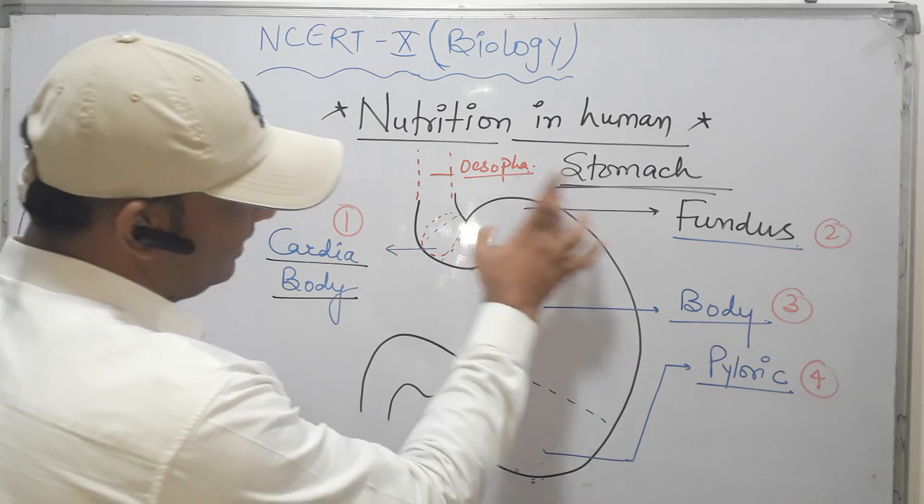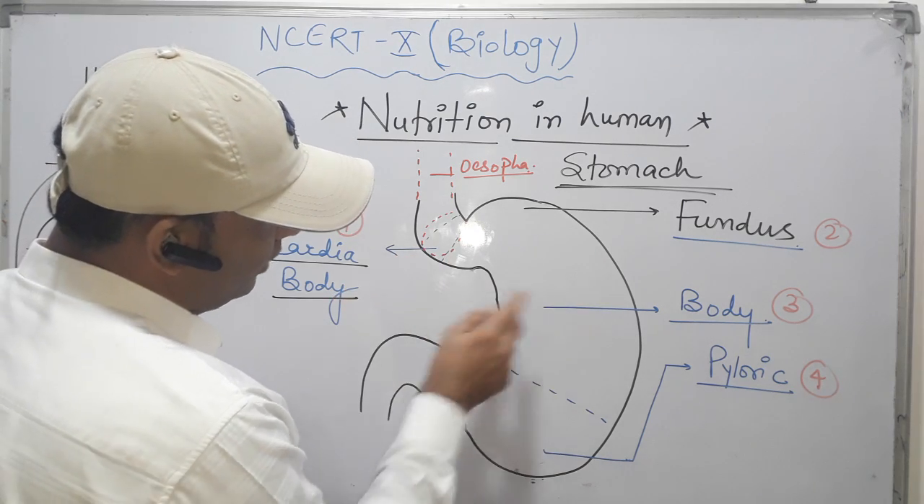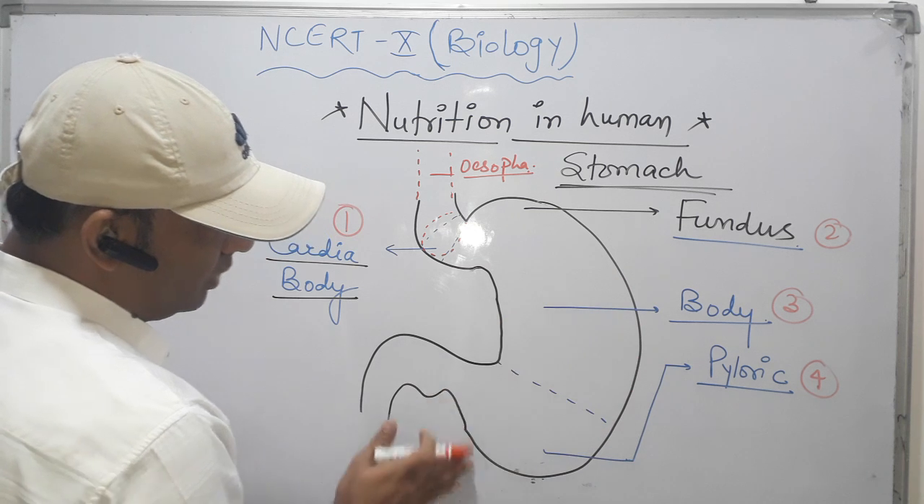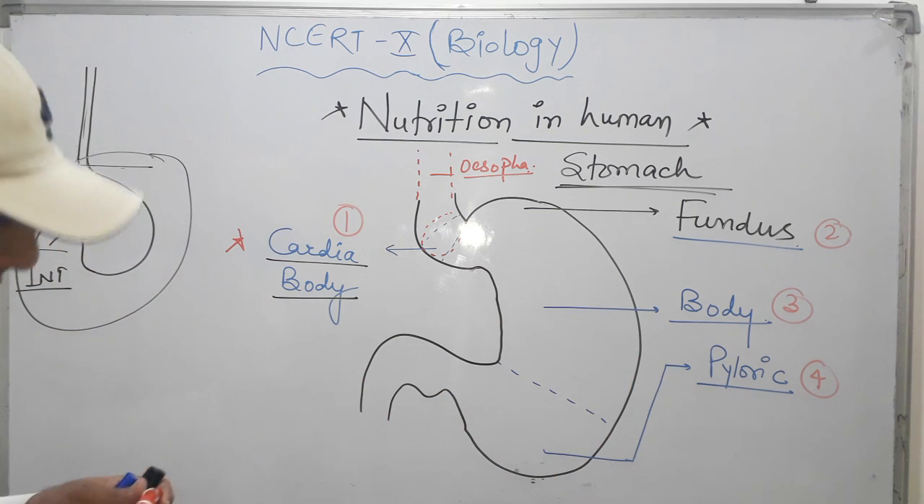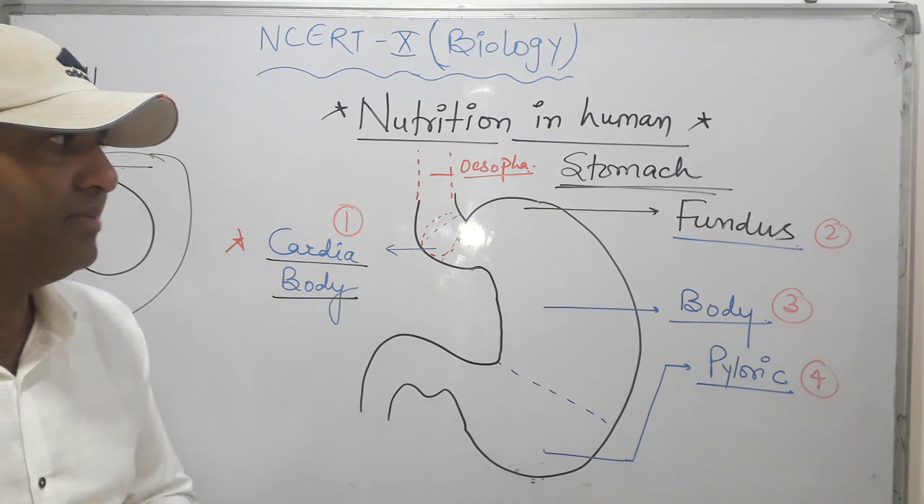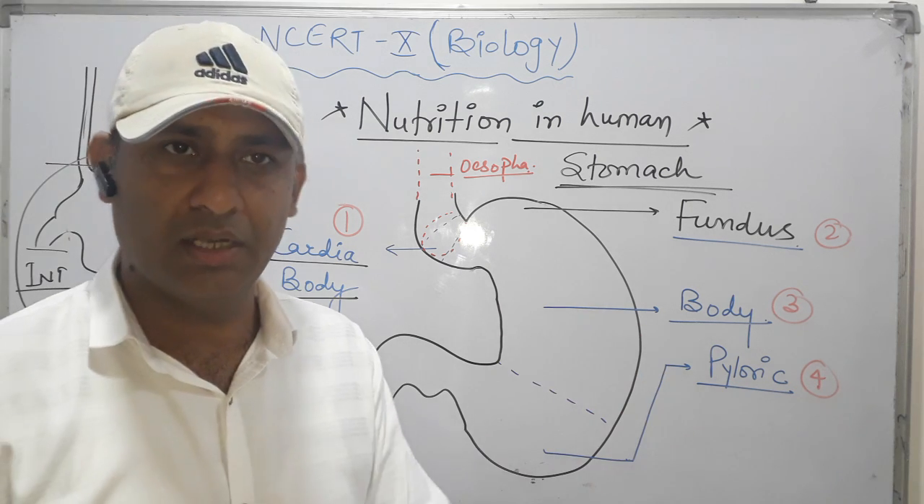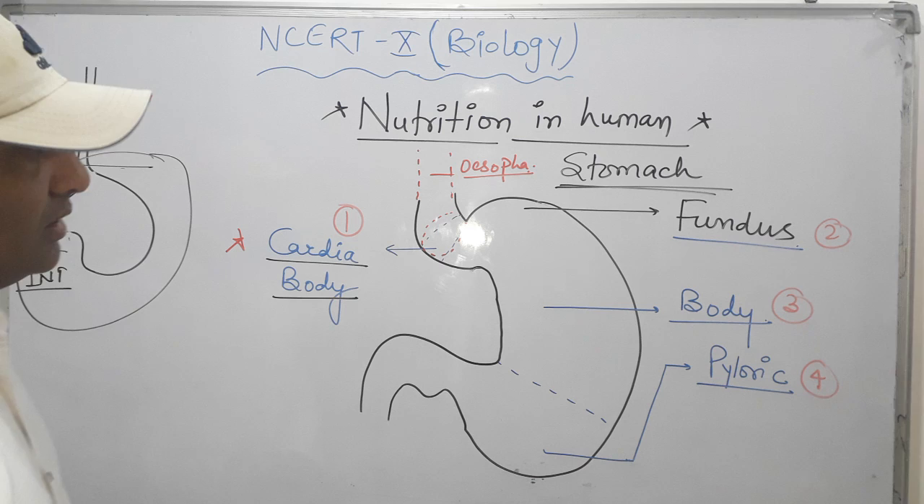Now after the cardiac, the area from the cardiac part to the body is called the fundus. After that, the large area is called the body, and the next and last area is called the pyloric. So you have to keep in mind the four parts of the stomach: cardiac, fundus, body and pyloric.